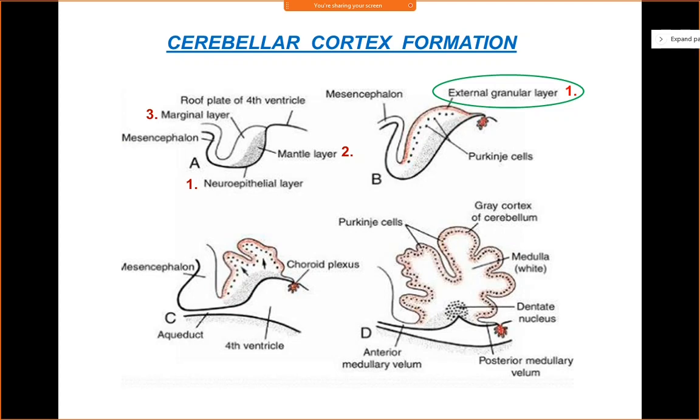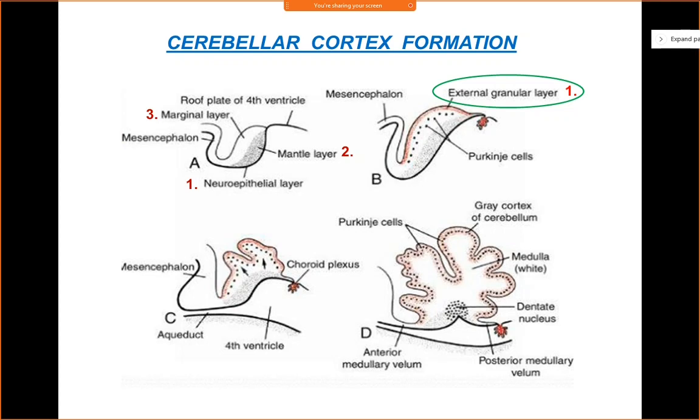Again, I'll repeat: the cells of the external granular layer will proliferate rapidly to form a thick layer on the surface of the cerebellum, and at the same time they will give rise to granule neurons. These granule neurons will migrate inward and settle as a layer below the Purkinje cell layer, and they will form the first definitive layer of the cerebellum, known as the internal granular layer. I hope this is clear.